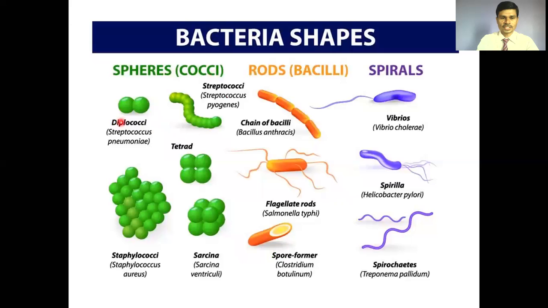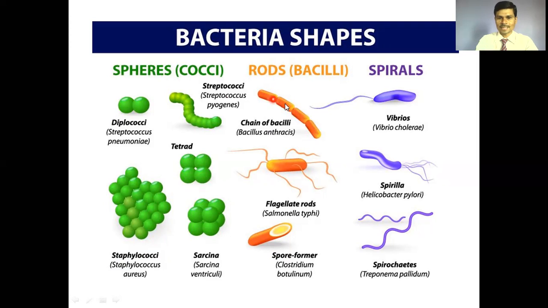These are the cocci bacteria, round shape. Depending on their number, the cocci bacteria are also subclassified. If cocci are two in number, they are called diplococci. If cocci are in a chain, they are called streptococci. If four in number, they are called tetrad. If eight, they are called sarcina. And if there is an n number of bacterial cells not forming any definite shape, such bacteria are called staphylococci.